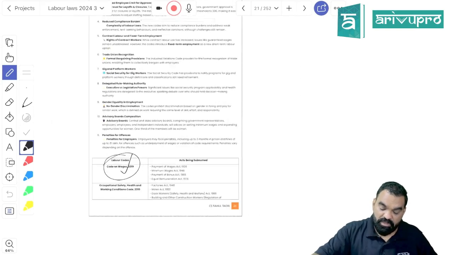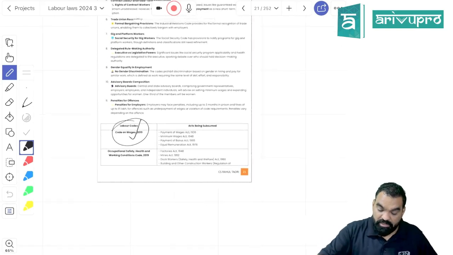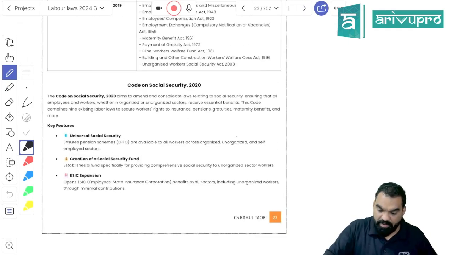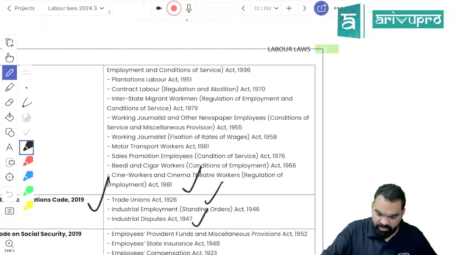Right, students. Now the last code, that is the Occupational Safety, Health and Working Condition Code 2019, covering the Factories Act, Mines Act. Remember only the relevant acts that are in your syllabus.